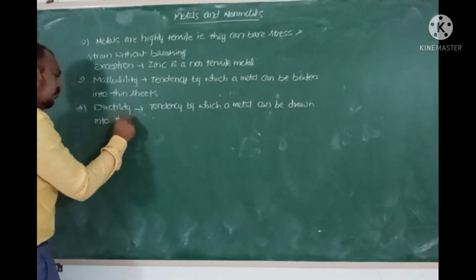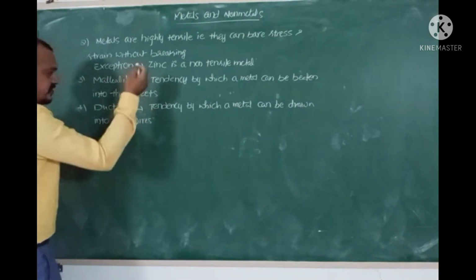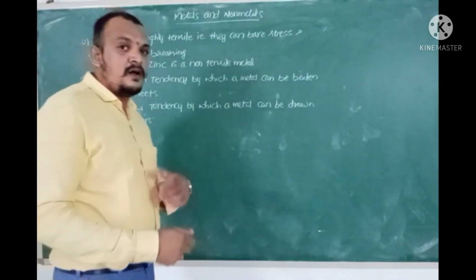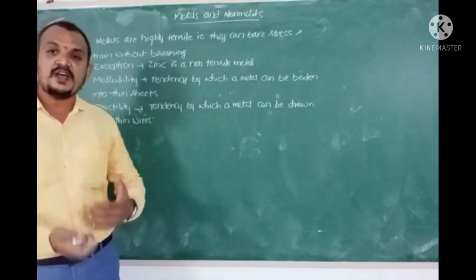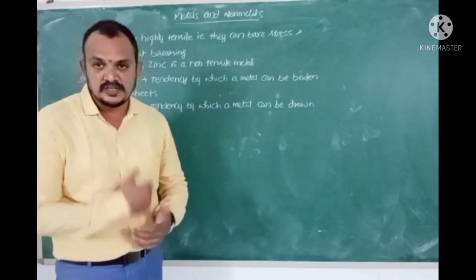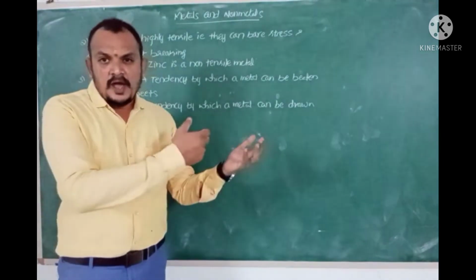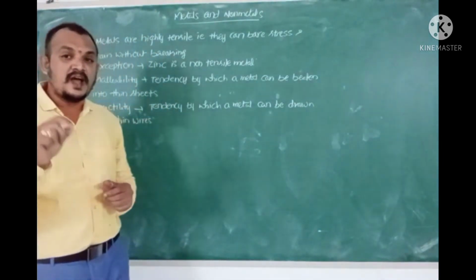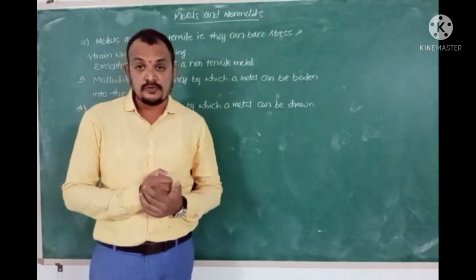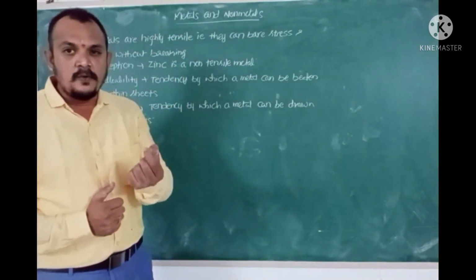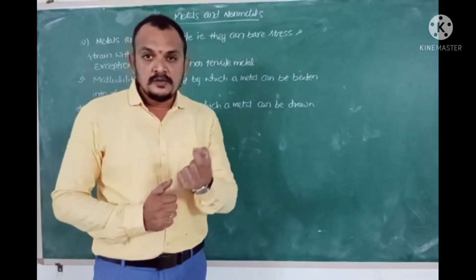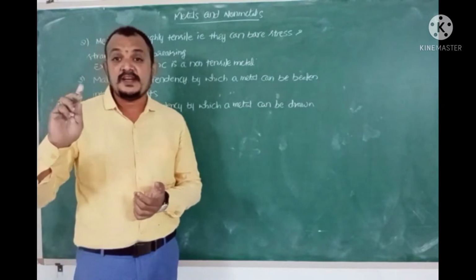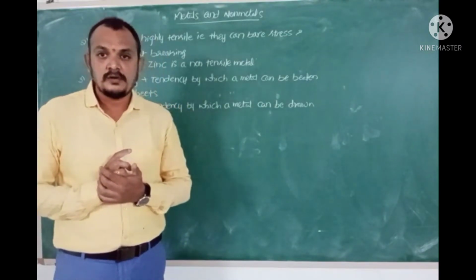Here, for this also, the exception will be zinc, as it is a non-tensile metal. Sir, do all the metals possess the same malleability or the same ductility? No, they will differ. As far as the common metals we use in our day-to-day life, the metal with the highest ductility is gold. You will be surprised to know that just 1 gram of gold can be drawn into a wire of length 2 kilometers.